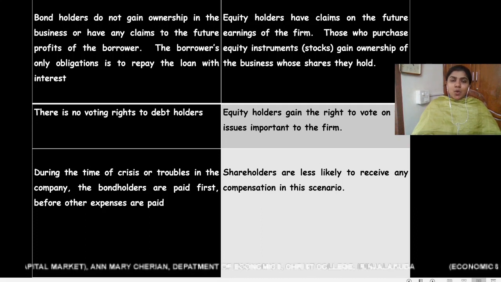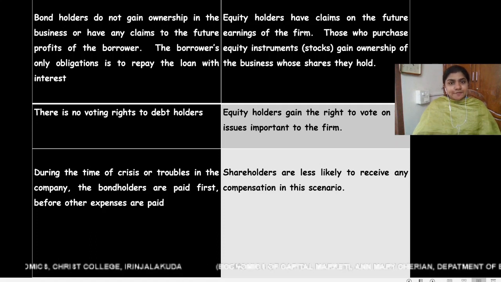Next difference: during the time of crisis or trouble in the company, the bond holders or the holders of debt instruments are paid first before other expenses are paid. So even though the company is running in loss, the company is obliged to pay the holders of debt instruments. So holders of debt instruments are paid first.